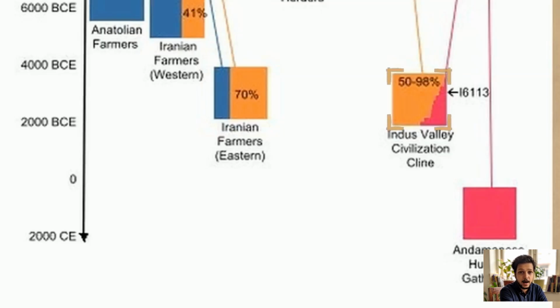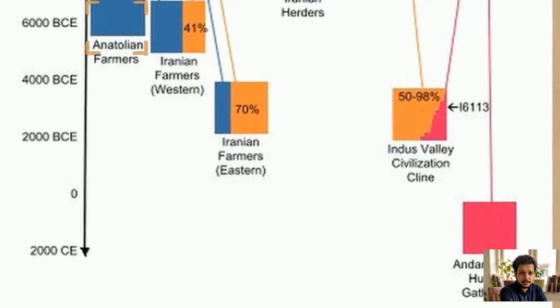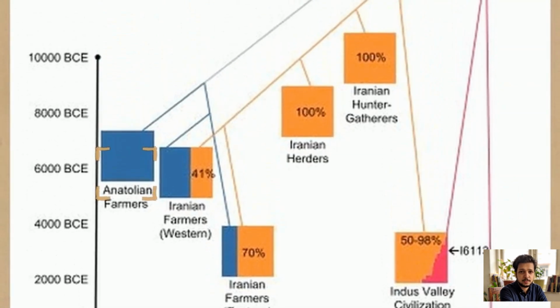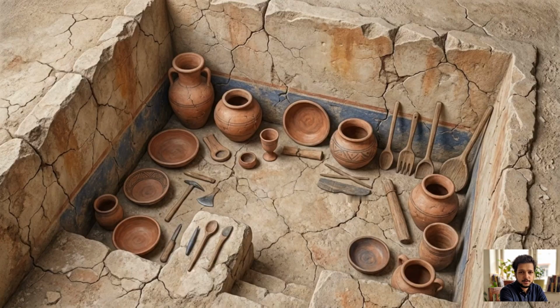The DNA profile revealed a distinct lineage. Harappans were an indigenous mixture of ancient Iranian-related lineages and Southeast Asian groups. In individual I-6113, steppe pastoralist ancestry was absent. This contradicts the theory that the civilization was replaced by a migration from the west.